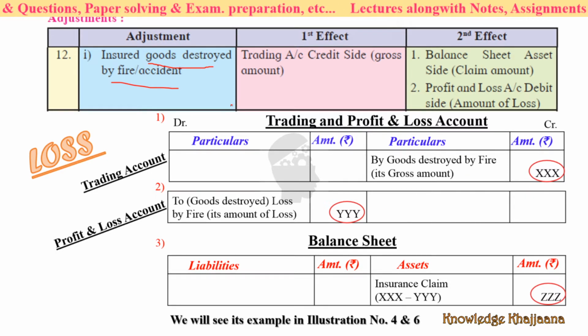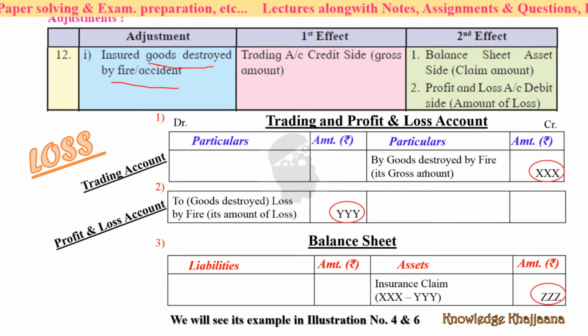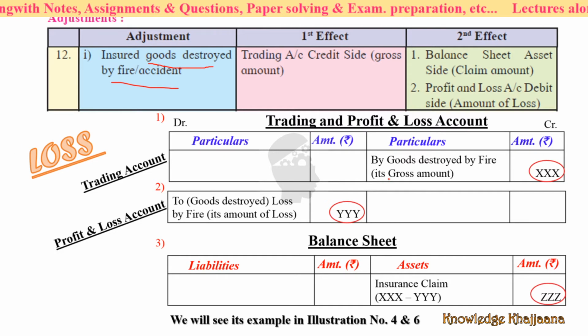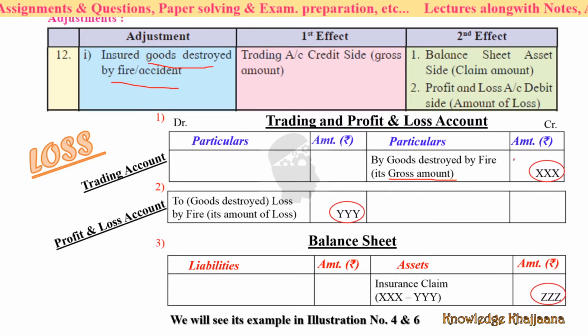First of all, we have to show in the trading account the actual amount of the goods, the gross amount of the goods which were destroyed by fire. Remember this is the first entry. That amount we have to write in the trading account.